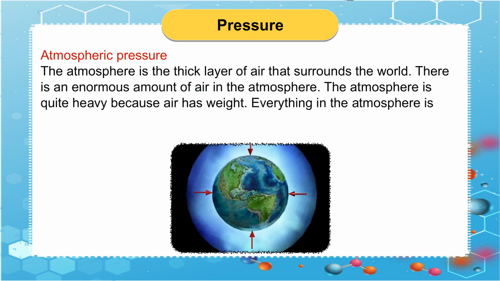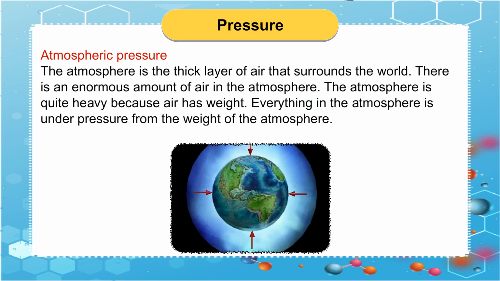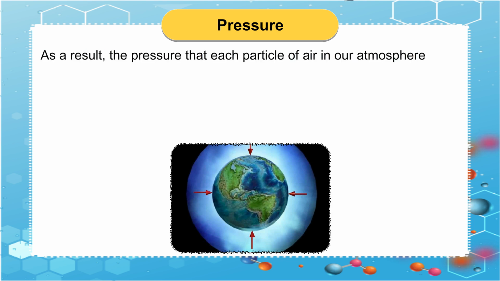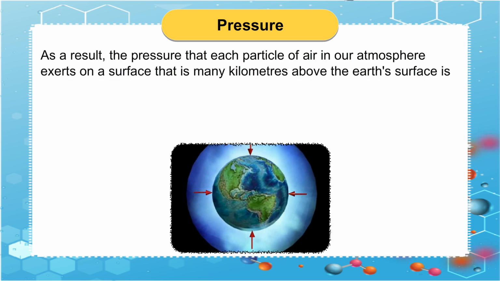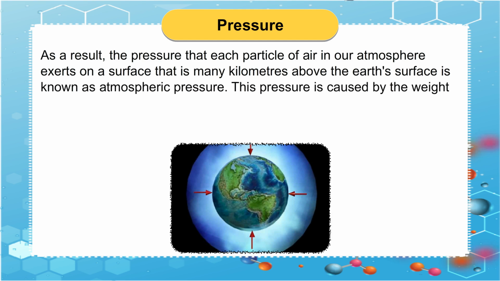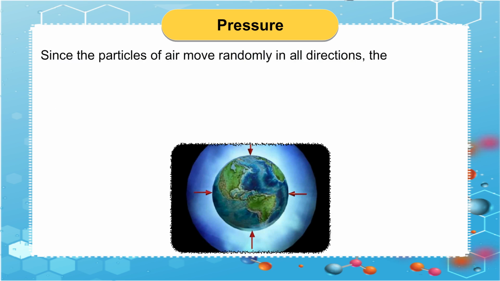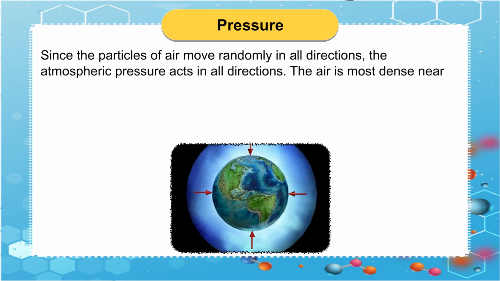Everything in the atmosphere is under pressure from the weight of the atmosphere. As a result, the pressure that each particle of air in our atmosphere exerts on a surface that is many kilometers above the Earth's surface is known as atmospheric pressure. This pressure is caused by the weight of the air above a surface. Since the particles of air move randomly in all directions, the atmospheric pressure acts in all directions.